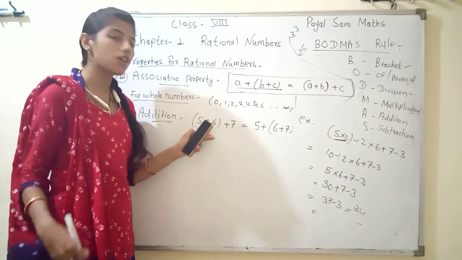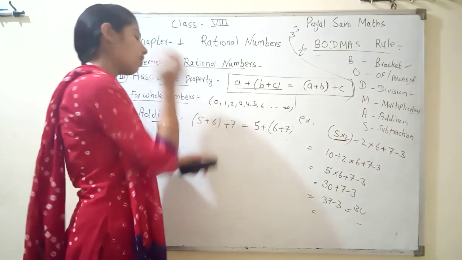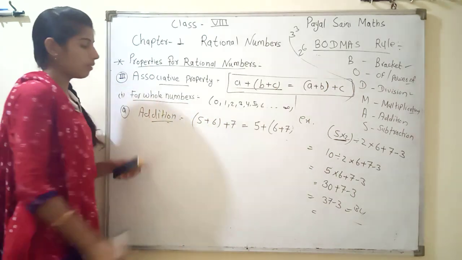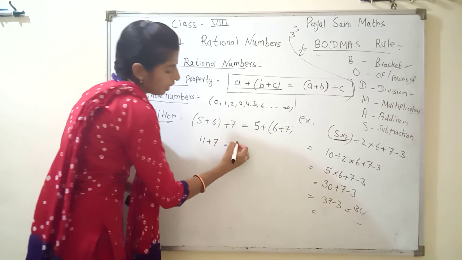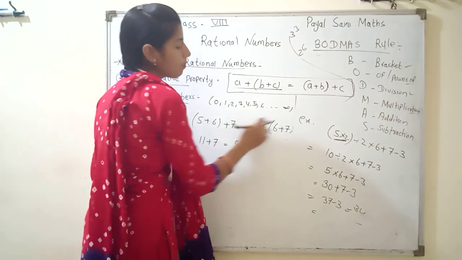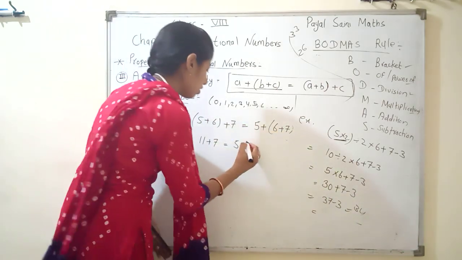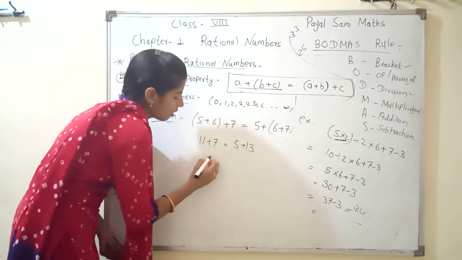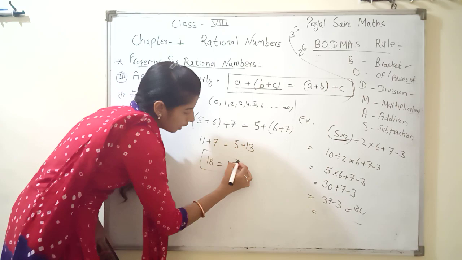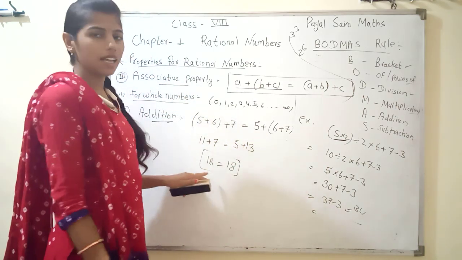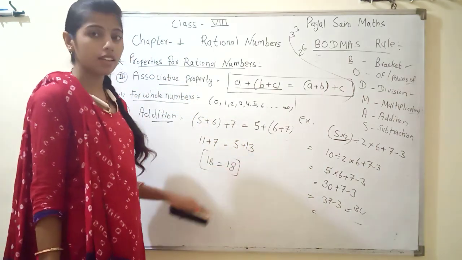Then how we solve? First we solve our bracket. Now we start our addition. 5 plus 6 is 11 plus 7. And here 5 is out of the bracket. First we solve the bracket, and 6 plus 7 is 13. 11 plus 7, 18, equal to 5 plus 13, 18. We can see our answer, both left hand side and right hand side are equal.